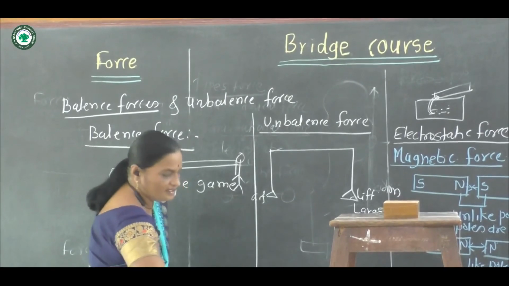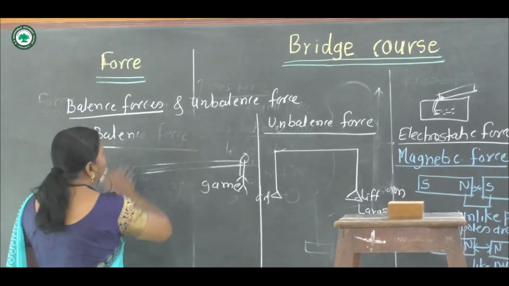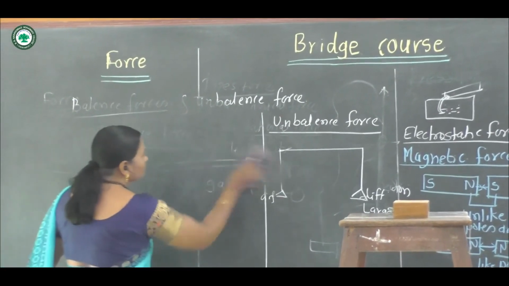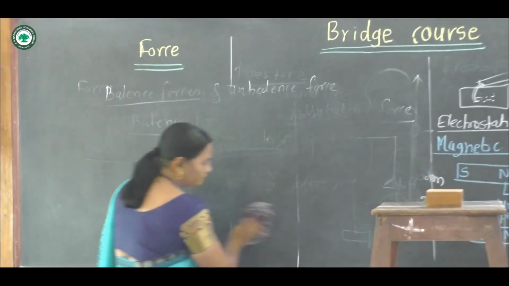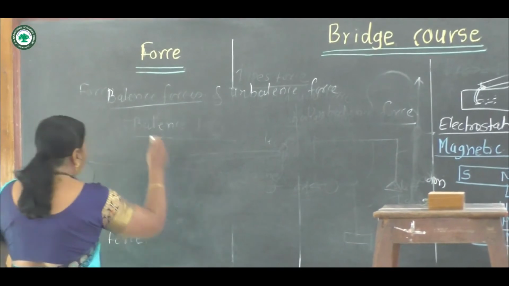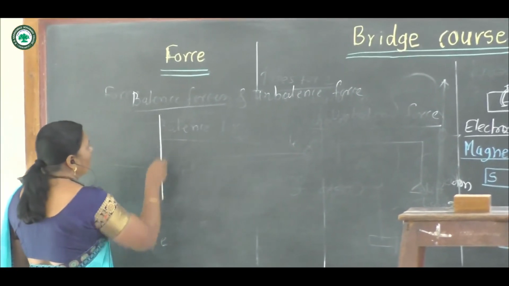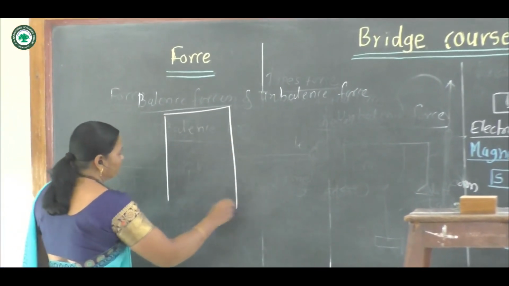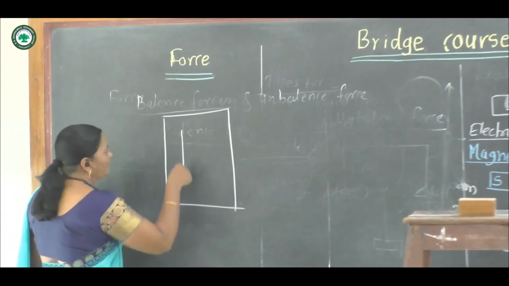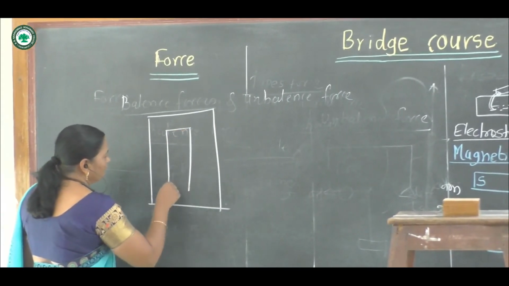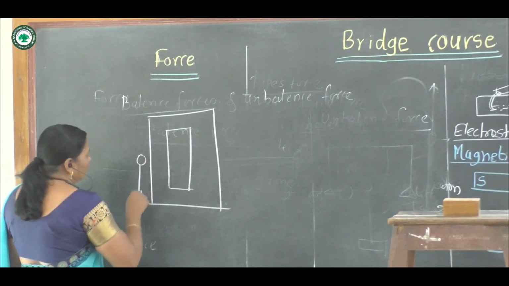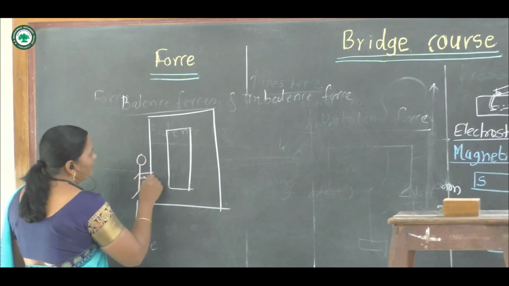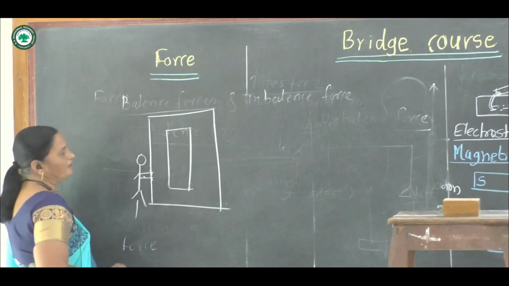Now suppose we consider the example. See, suppose there is a cupboard, and a person is pushing this cupboard.